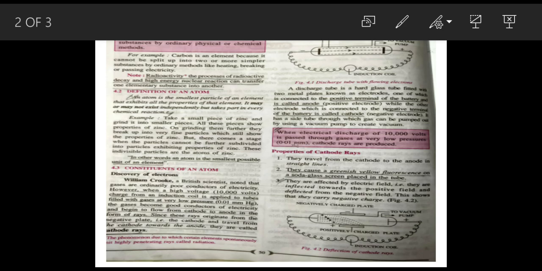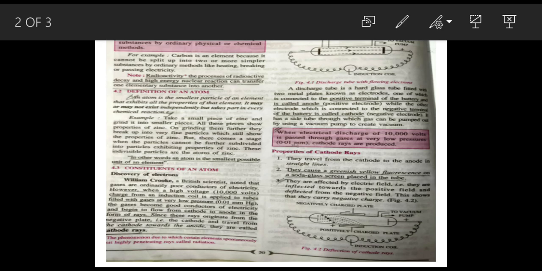Now, I want to come to another topic of the chapter, that is the definition of element. As I told you in my previous module, an element is a pure substance that can neither be decomposed into, nor formed from, simpler substances by ordinary physical or chemical methods. It cannot be broken by any physical or chemical method. For example, carbon is an element because it cannot be split up into two or more simpler substances by ordinary methods like heating, breaking or passing electricity.